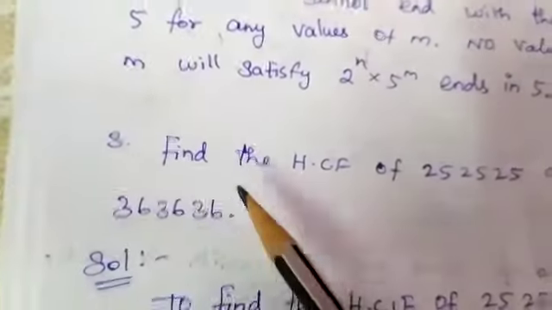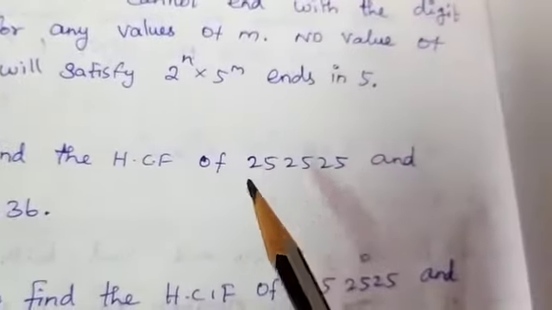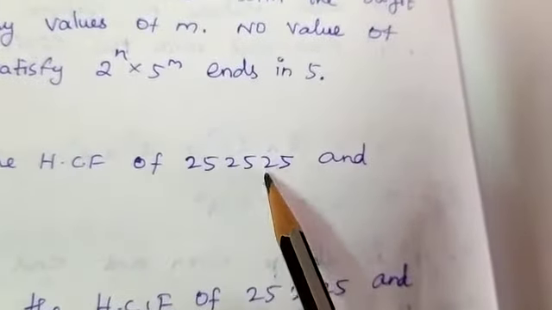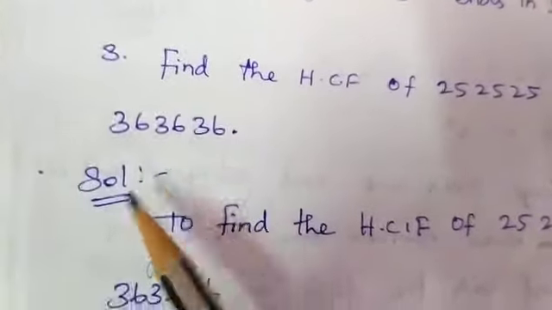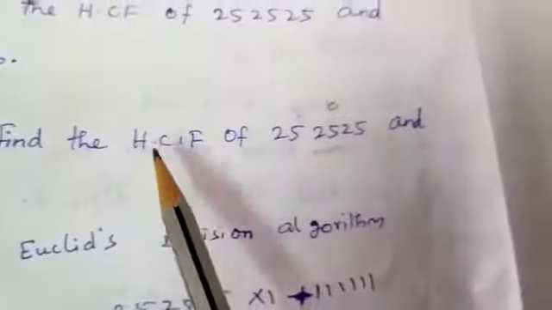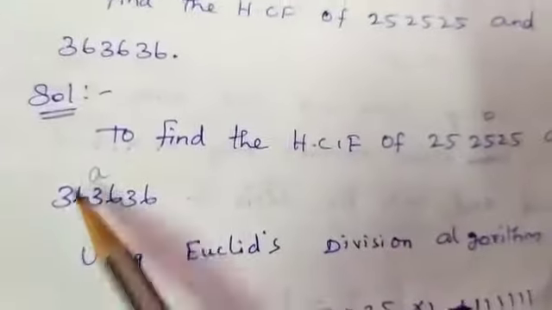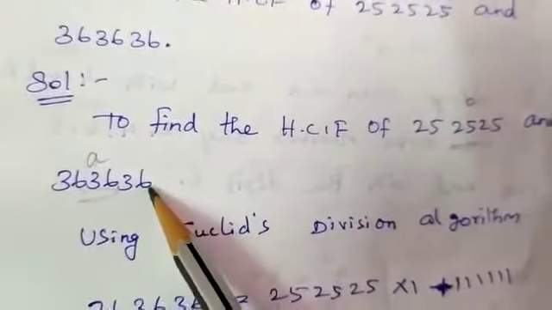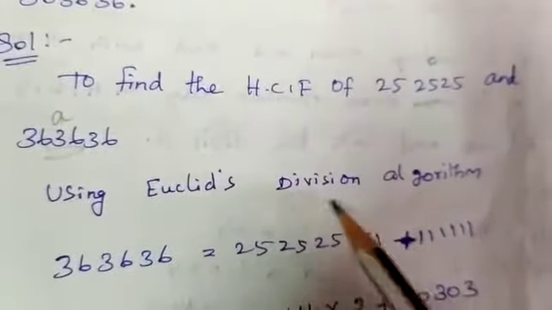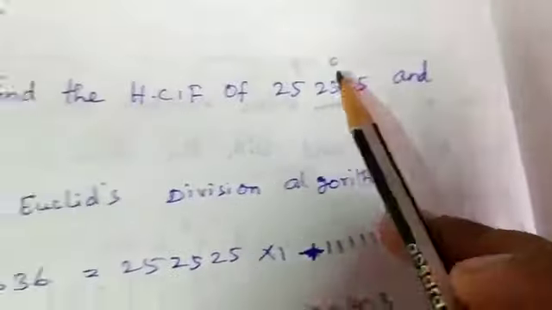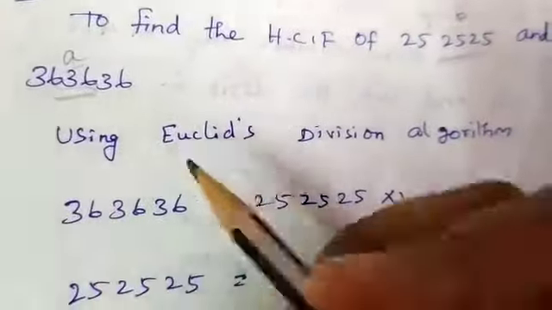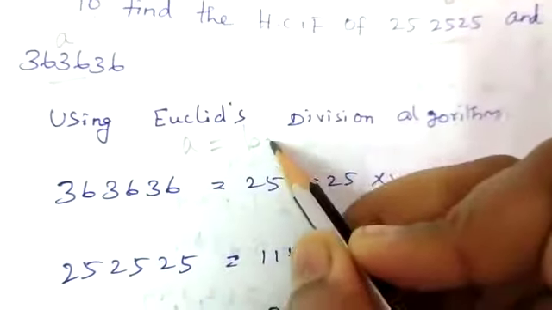Our third question: we have to find the HCF of 252525 and 363636. In our solution, to find the HCF of 252525 and 363636, we are using Euclid's division algorithm. You already know that the bigger number we should take as a and the smaller number we should take as b. So a equal to bq plus r, as you already know.